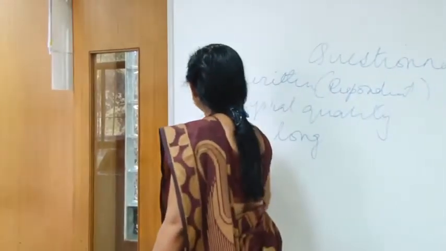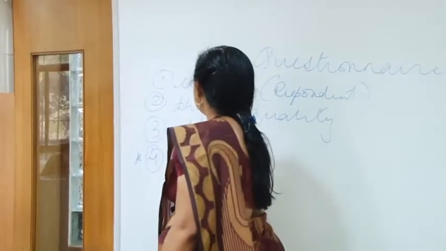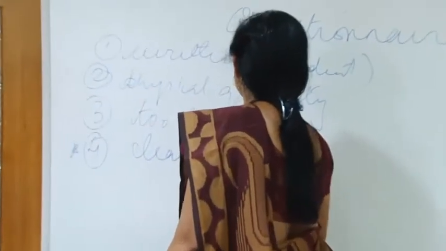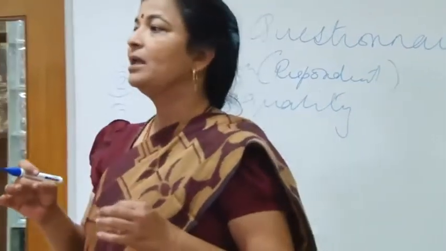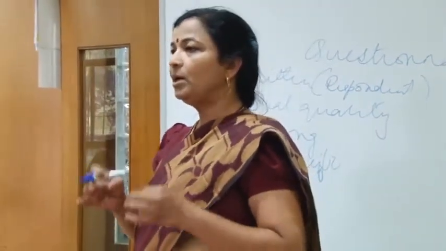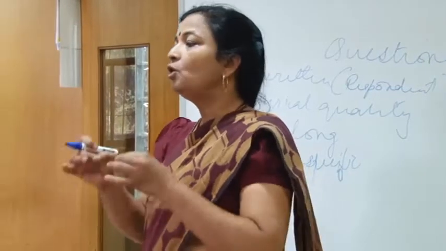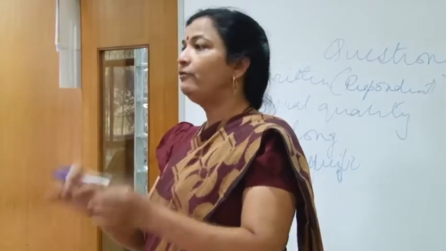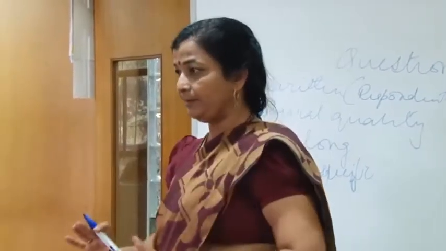Another very important characteristic of a questionnaire is that the questions formulated are very clear and specific. That means whatever meaning of the words the researcher uses in the questionnaire should be normal, reasonable and objective, so that the respondent also attributes the same meaning.